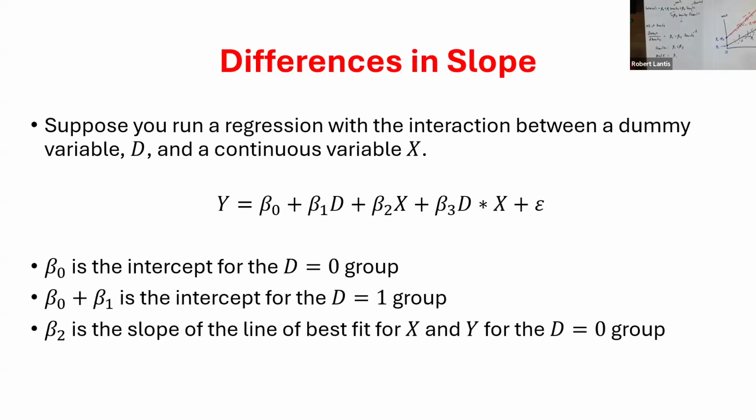I think we talked about this with what dummy variables do. With just a dummy variable, it allowed us to pick up two different groups, but they were parallel shifts. When we include the interaction term, we still allow for that line of best fit to shift, but we also allow for it to change its slope for that group. We're allowing for more variation than we were before when we include these interaction terms.